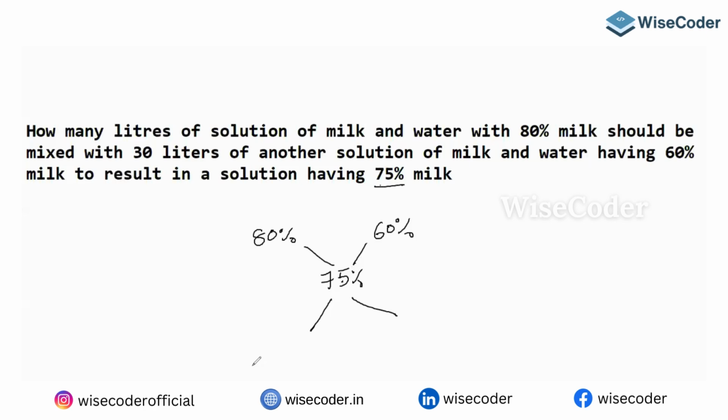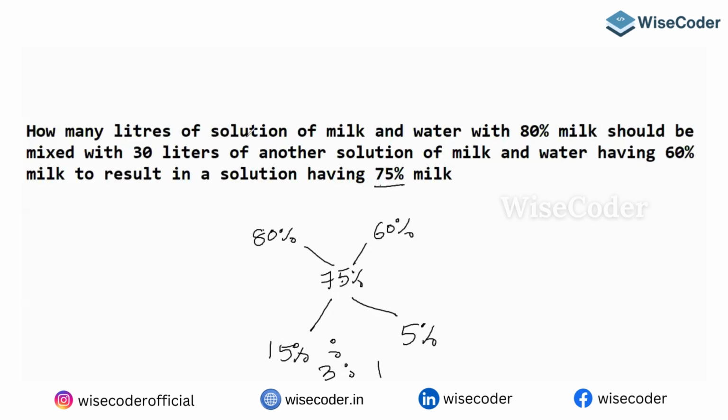75 minus 60, that will give you 15. 80 minus 75, that will give you 5. So you can say the ratio is 3 is to 1.